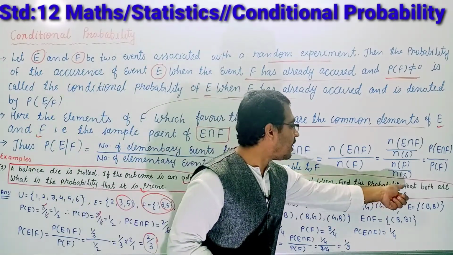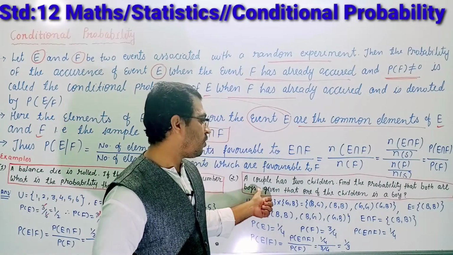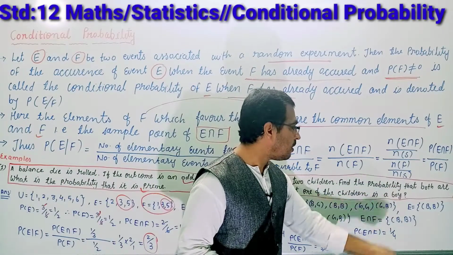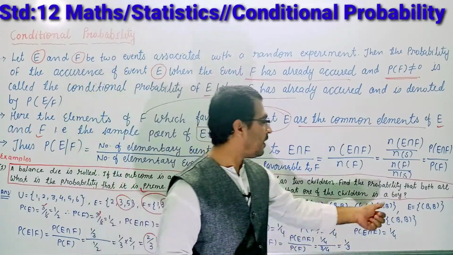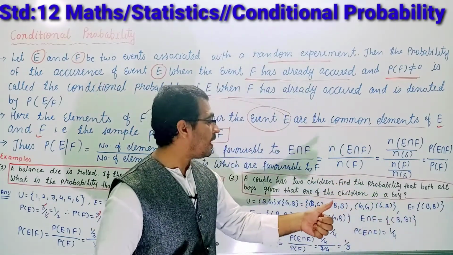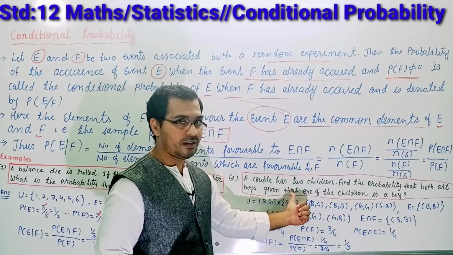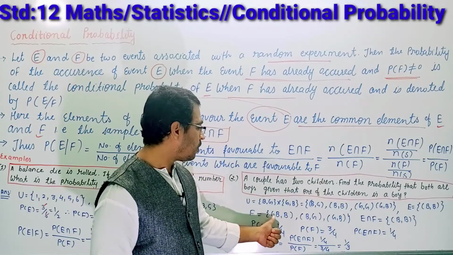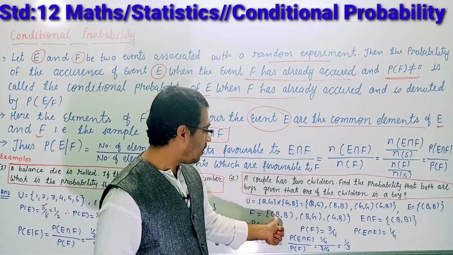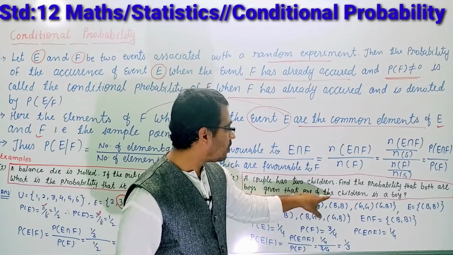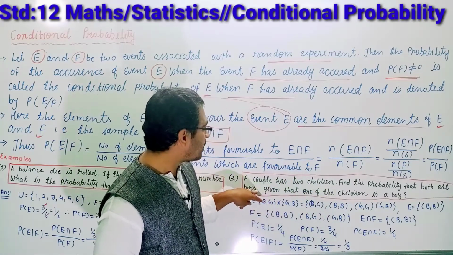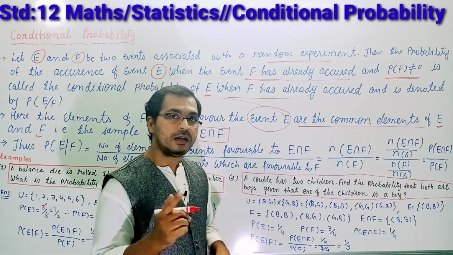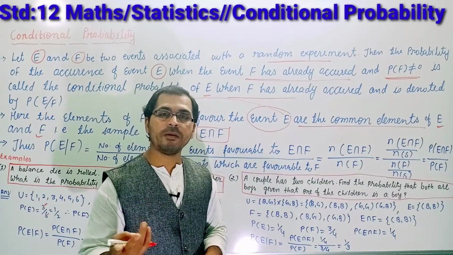Here, find the probability that both are boys. We want to find out the probability both are boys given that one of the children is a boy. Okay students, so the event which has already happened, given that means already happened, it means F. So both are boys, that one of the children is a boy. At least one of the children is a boy. Two may be boys, right?